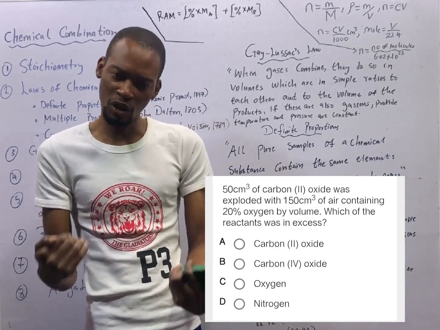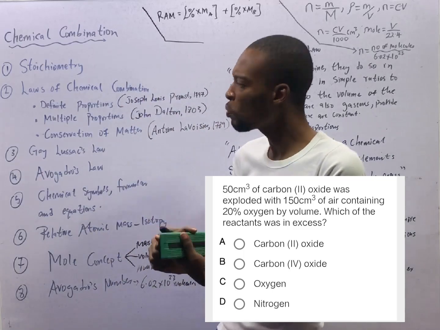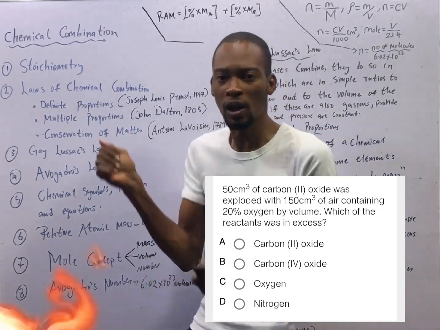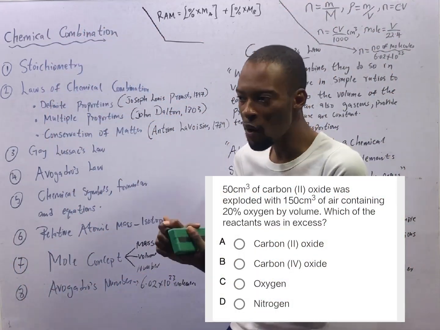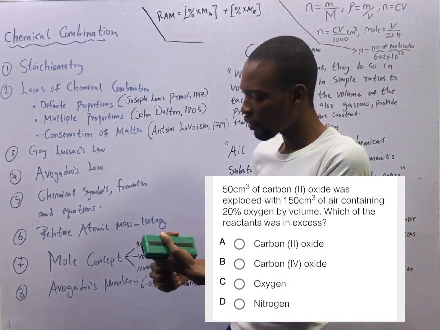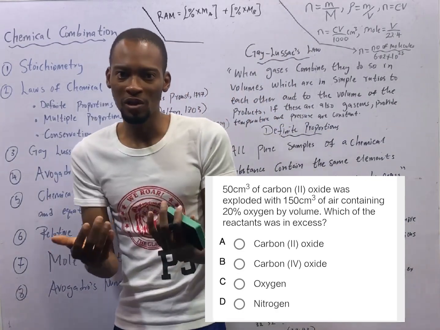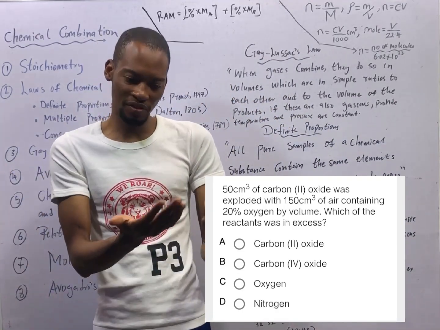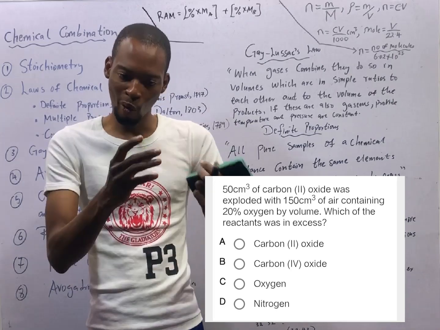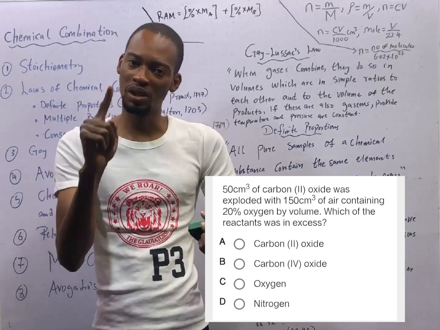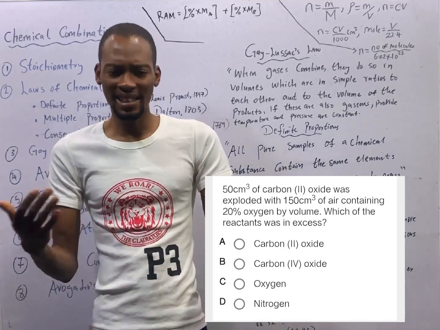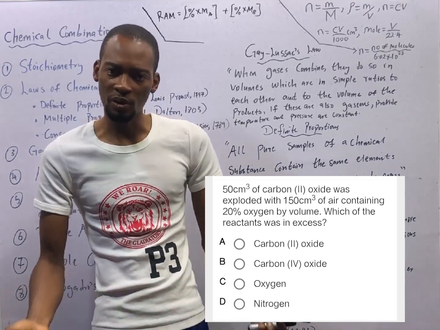According to the balanced equation, we needed 2 moles of carbon monoxide to react with 1 mole of oxygen. And 2 moles of carbon monoxide was 50 cm cube. If 2 moles equals 50 cm cube, therefore 1 mole is supposed to be 25 cm cube. Therefore, oxygen was in excess and the limiting reagent was carbon monoxide.